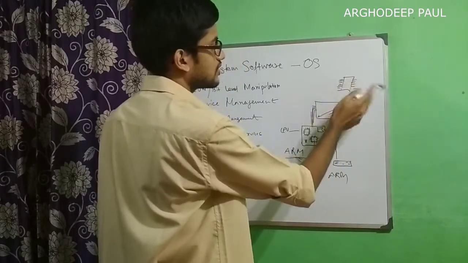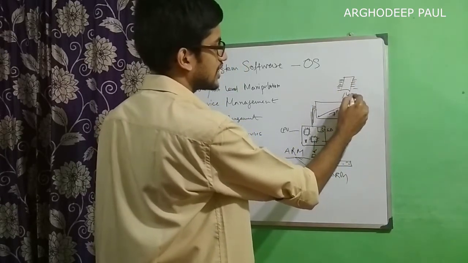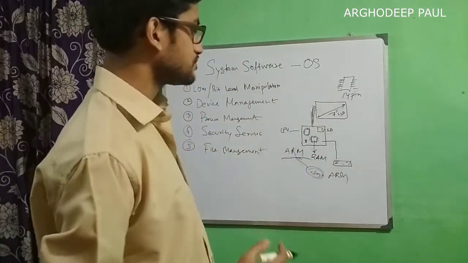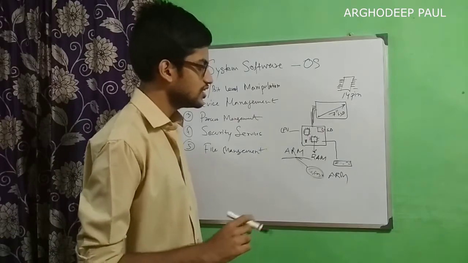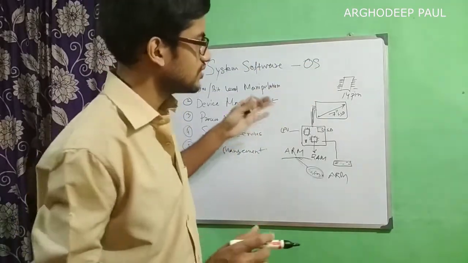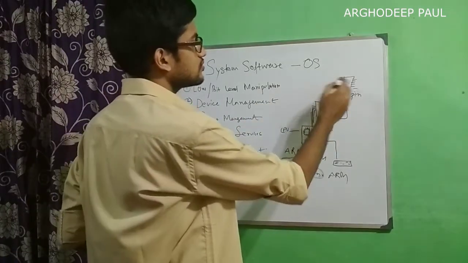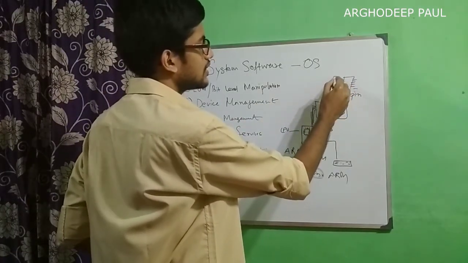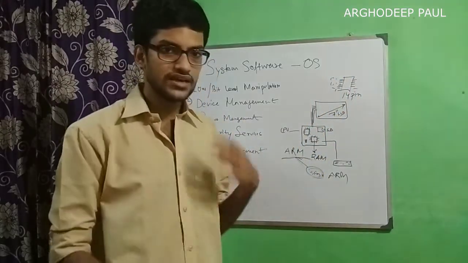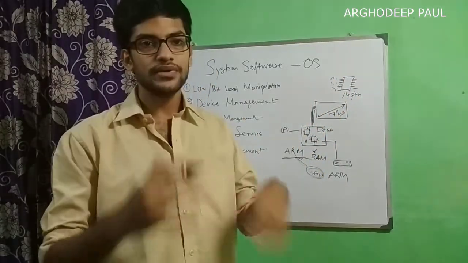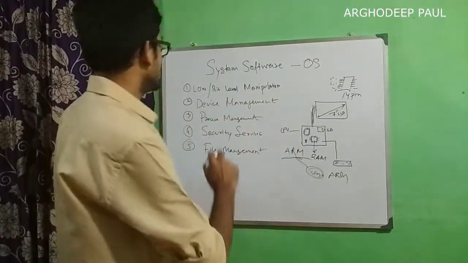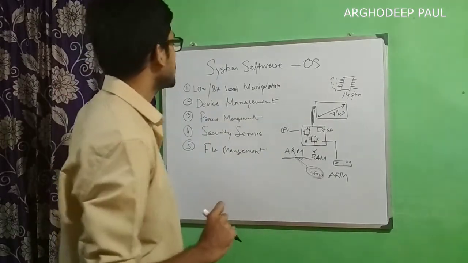So 7 on both sides means a 14 pin IC or a logic IC or any semiconductor device which has these pins, or the number can vary, will definitely vary. So we need to set these pins to high and low, like 1, 0, 1, 0. So all this playing with 1 0 1 0 and swapping those values, the operating system plays an important role here. This is called low level or bit level manipulation.